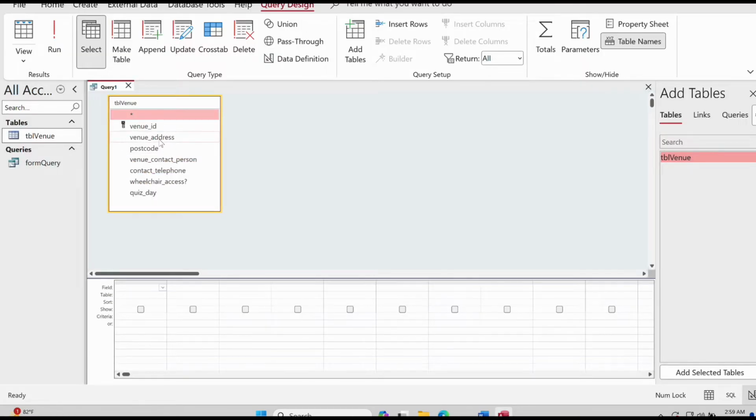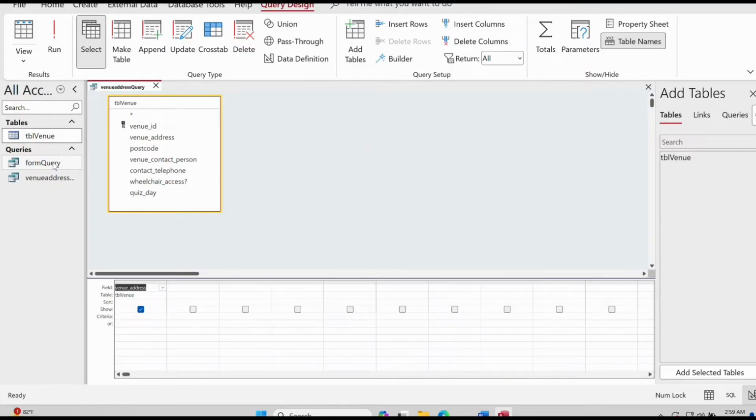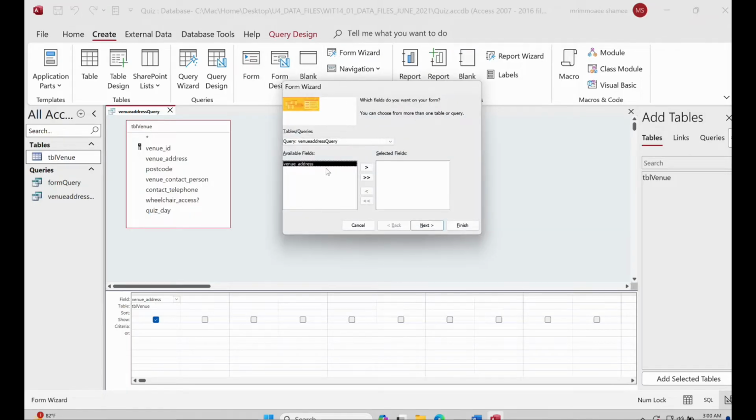And here we will choose venue address because we will add this query inside our combo box. So that's why we will add only the venue address, save it, and provide the name venue address query. Okay, so we added a venue address query and a form query, both are done. Now we will click on the create button, and from here we will choose form wizard. From here we will take the form query.